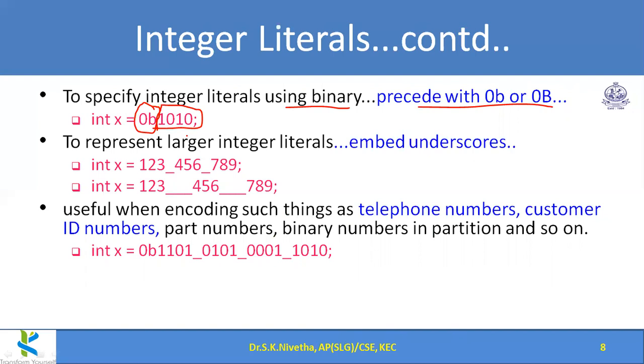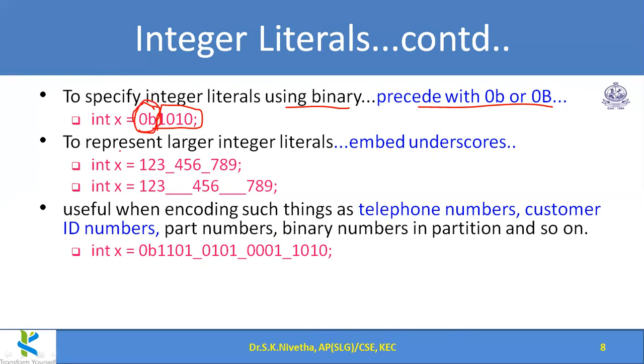Generally for our own representation, we'll be giving decimal notation, but originally IP addresses are processed by the router, the connecting device, okay, as binary. So that sort of programs, networking programs, we are writing in Java. So in that case, we can represent a value in binary with the prefix 0b.